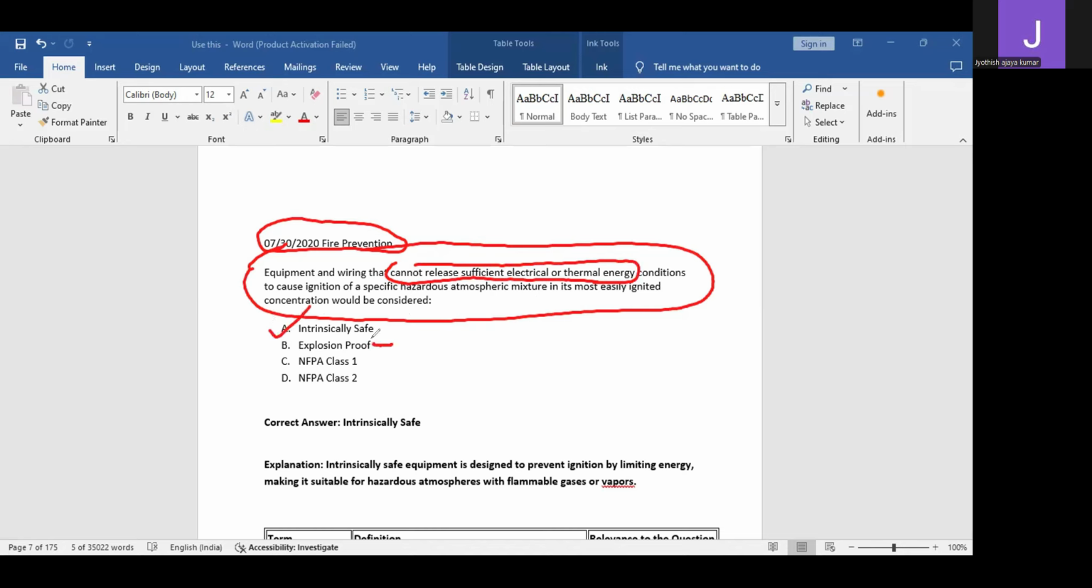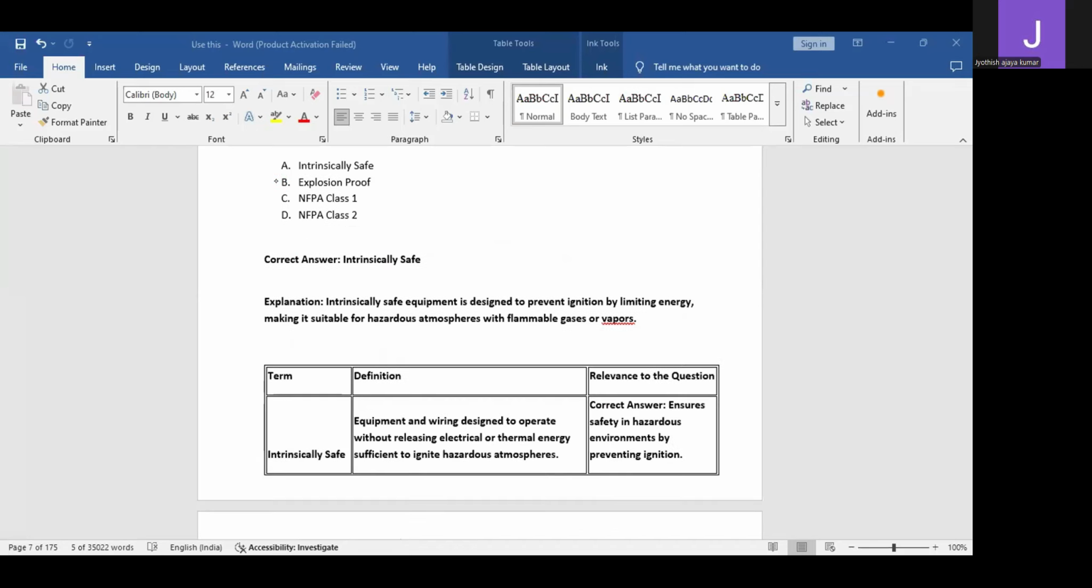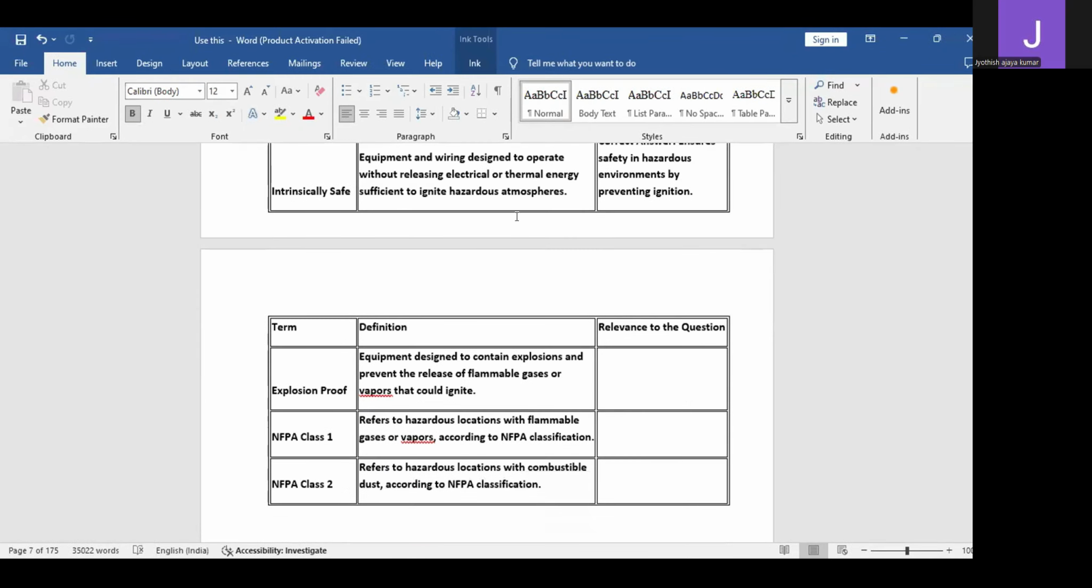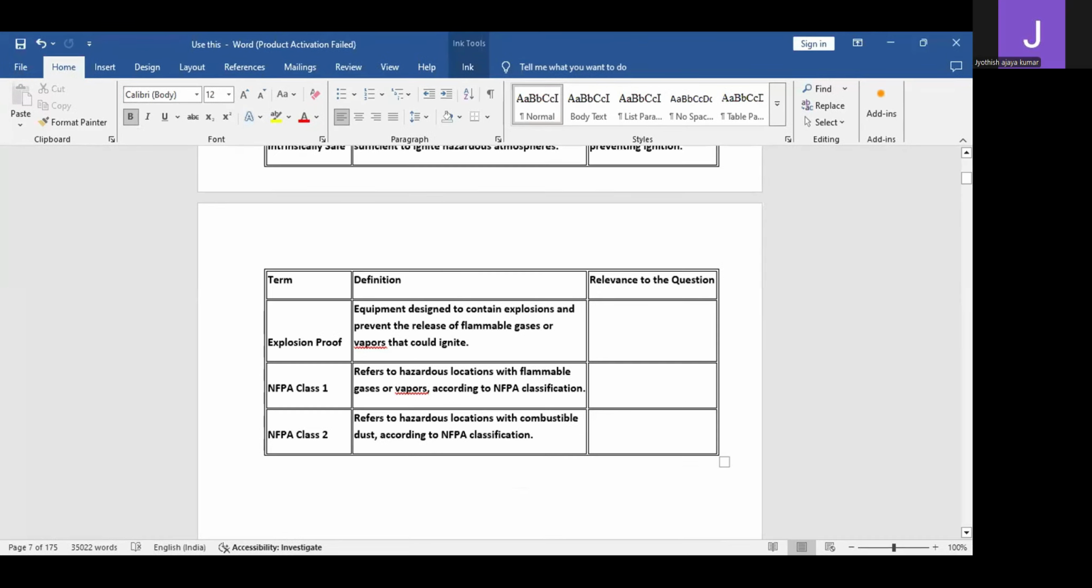So if you know what is explosion proof, I have discussed class 1 NFPA and class 2 NFPA. This also I have discussed. Even if you know what is intrinsically safe, it is fine, but you should have the definition of all the other three: what is explosion proof, what is NFPA 1, what is NFPA 2, so that you can answer any of the questions. That is the only intention. Even if you are not attending the ASP, CSP examination, as a safety professional, you should have information about what is NFPA 1, what is NFPA 2, what is explosion proof, what is intrinsically safe.